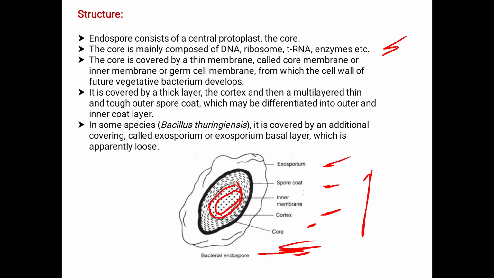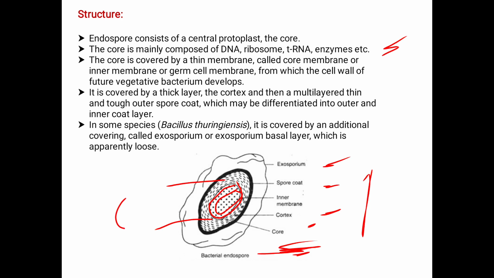From this thin core, the future vegetative bacterial cell develops. It is covered by a thick layer, the cortex, and then the multi-layered, thin and tough outer spore coat, which may be differentiated into outer and inner coat layers. In some species, such as Bacillus thuringiensis, it is covered by an additional covering called the exosporium.